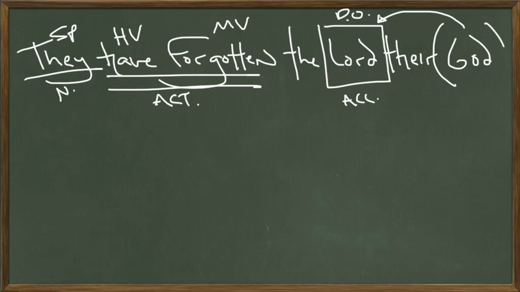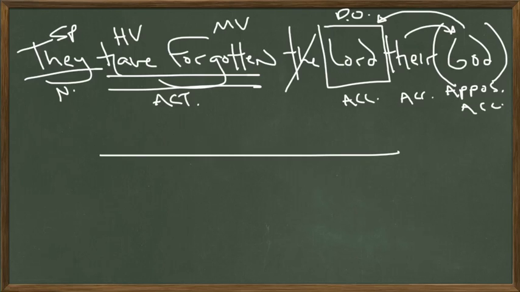So we'll put that in a parenthetical phrase, and then we'll just write A-P-P-O-S for appositive underneath. Whose God? Their God. That's a possessive pronoun. It's going to be in the accusative case. Both of these are in the accusative case because the appositive is actually modifying Lord or renaming Lord, and Lord is in the accusative case. That means that this pronoun there will also be in the accusative case. And then we have the, which is an article adjective. This is kind of a long lesson.